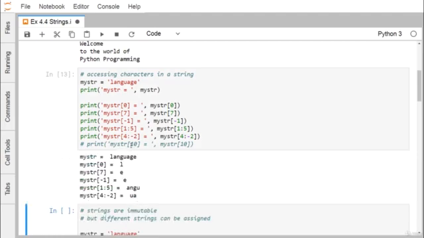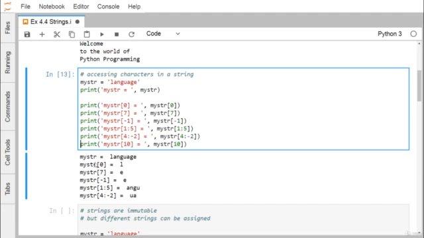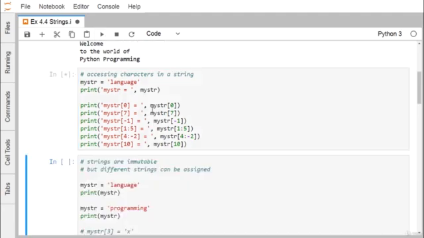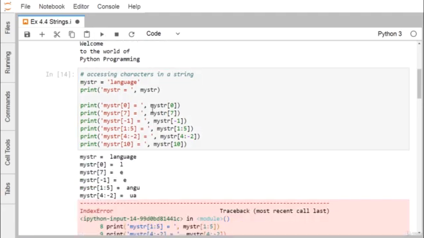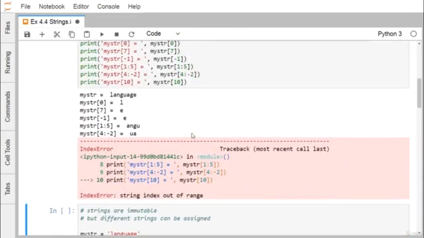Now here you see the index 10 is not present, because this language has 8 characters, so the index ranges from 0 to 7. The 10 index is not a valid one. So if I want to access the character at the 10th index, we get an index error: string index out of range. That is the error message we are getting here.